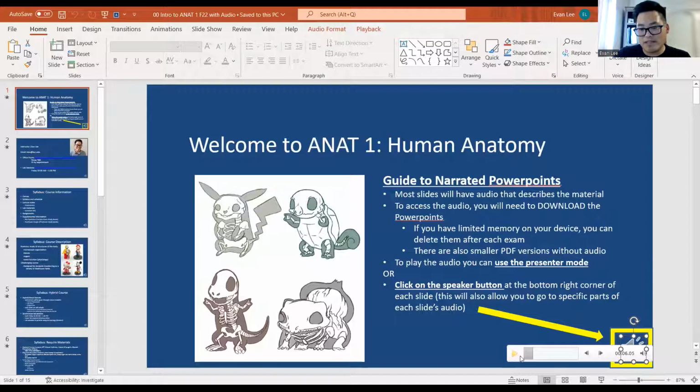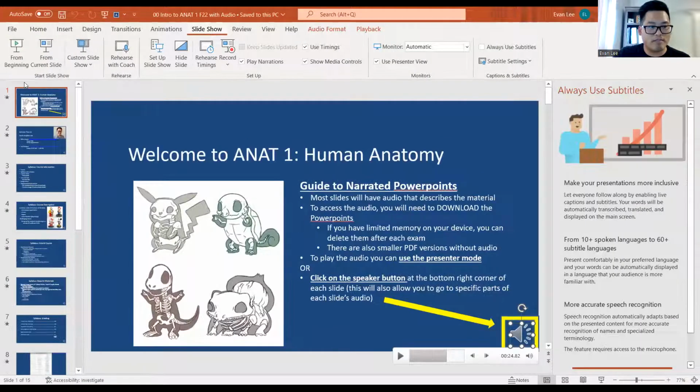So hopefully you were able to hear that, but you can also go through it and skip through the slide if you don't want to listen to the whole thing every time. But secondly, the other way that you can use this is to just go to the presenter mode. The presenter mode is going to go through every slide in its normal timing and normal organization. To do that, go to slideshow and then start it from wherever you'd like. This is going to full screen the PowerPoint and it's just going to play the audio as it normally would.